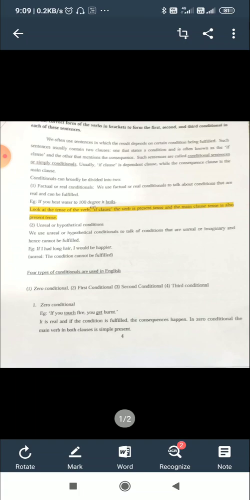Second, unreal or hypothetical conditions, guessing. We use unreal or hypothetical conditions to talk about conditions that are unreal or imaginary and hence cannot be fulfilled. Look at the example.